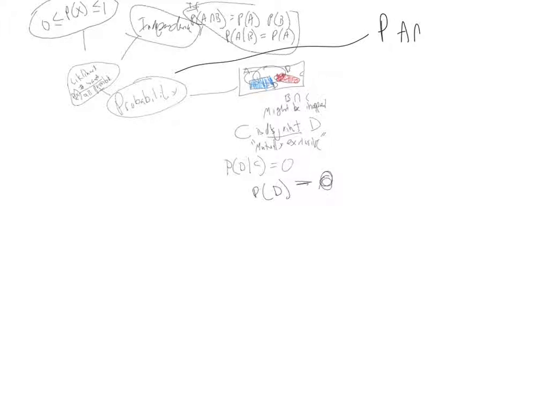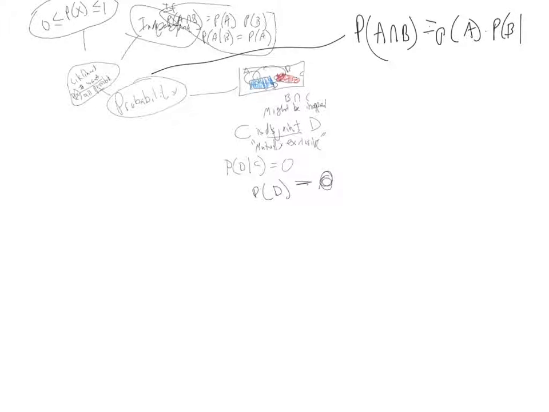Probability of A and B is equal to the probability of A times the probability of B given A. And that's if I do not know anything about A and B being independent. If they are independent, then I can get rid of this, just cover that up. If A and B are independent, then the probability of A and B is equal to the probability of A times the probability of B.